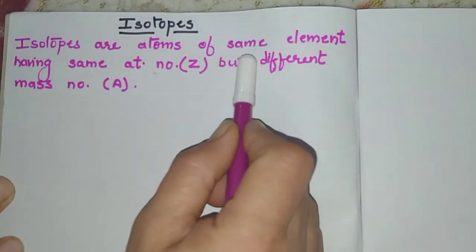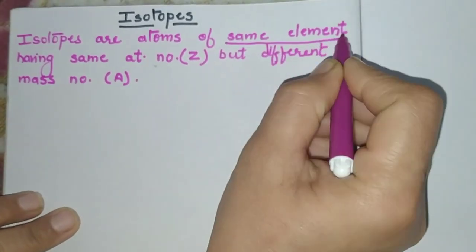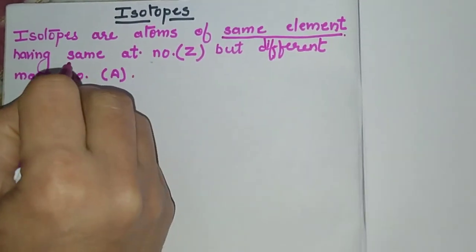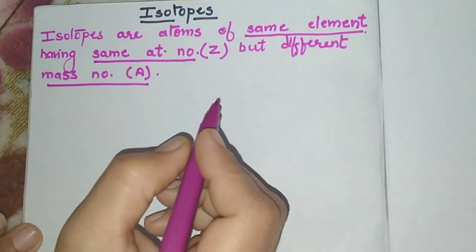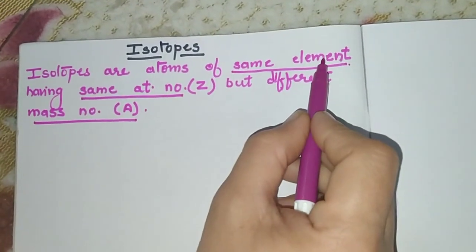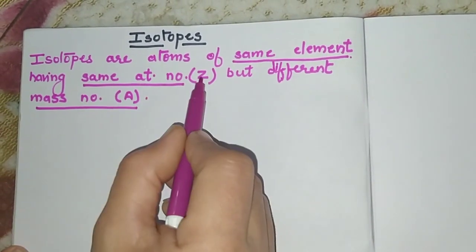Isotopes are atoms of the same element. Keep this in mind: they are of the same element, having the same atomic number but different mass number.